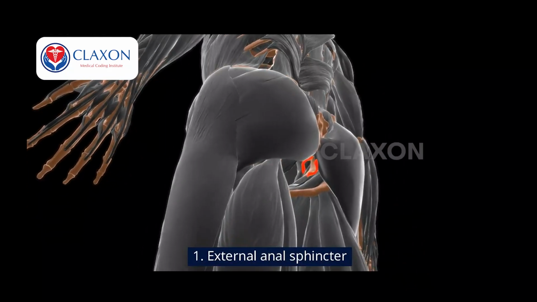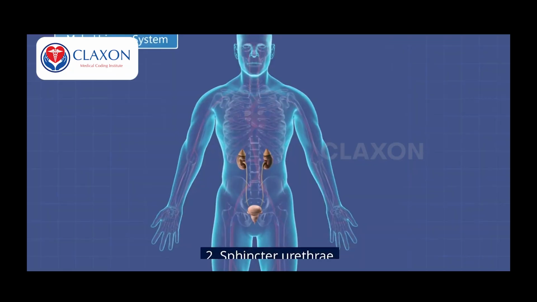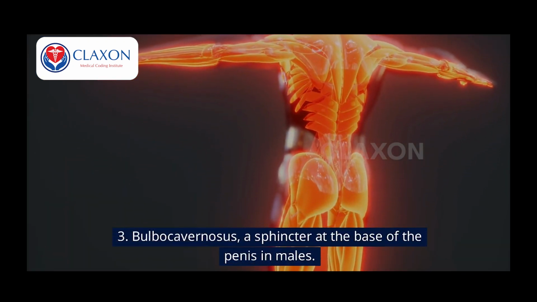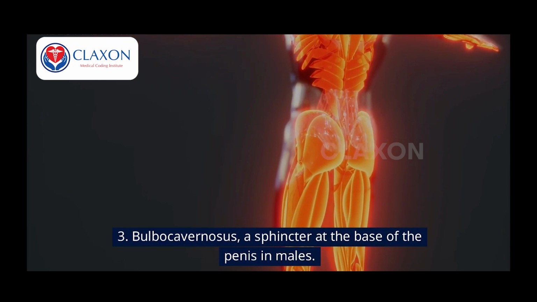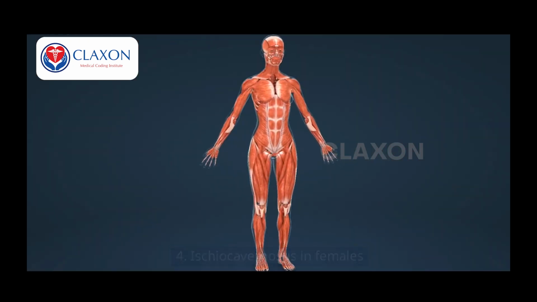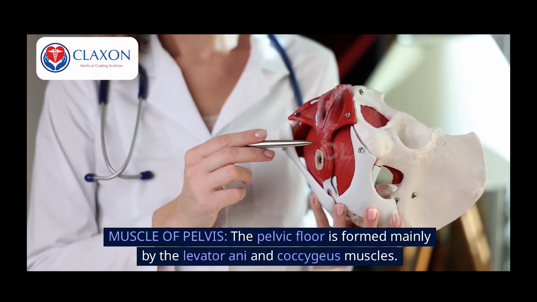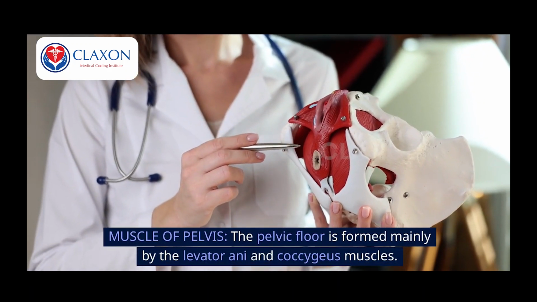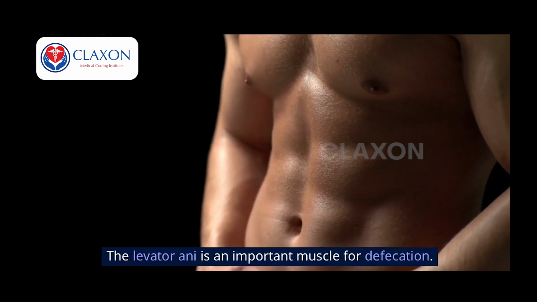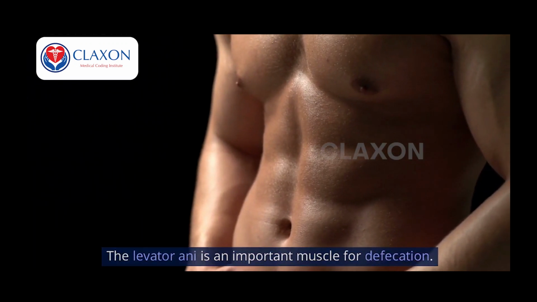Muscles of perineum. 1. External anal sphincter. 2. Sphincter urethrae. 3. Bulbocavernosus, a sphincter at the base of the penis in males. 4. Ischiocavernosus in females. Muscles of pelvis. The pelvic floor is formed mainly by the levator ani and coccygeus muscles. The levator ani is an important muscle for defecation.